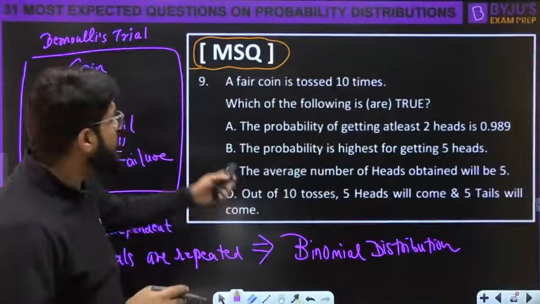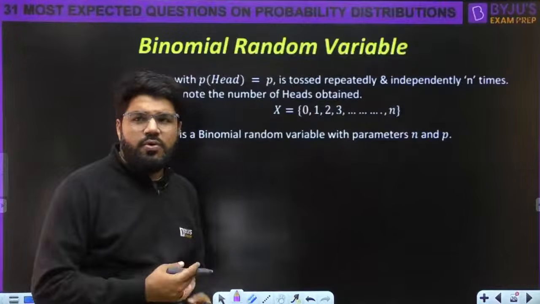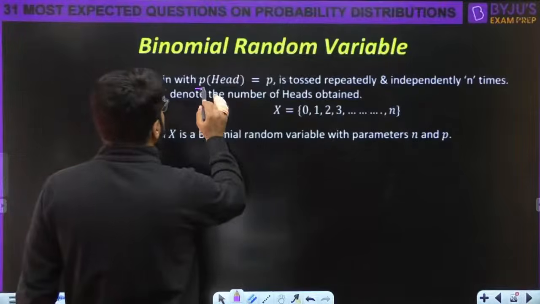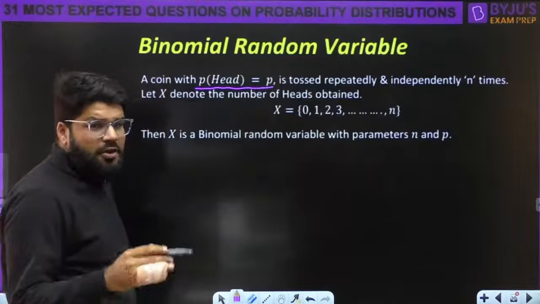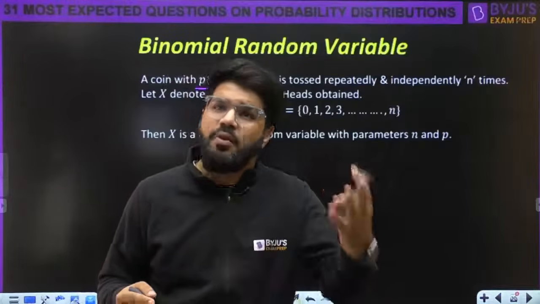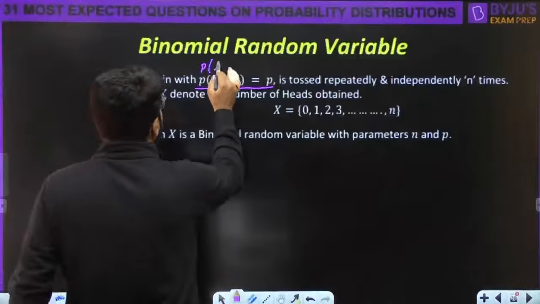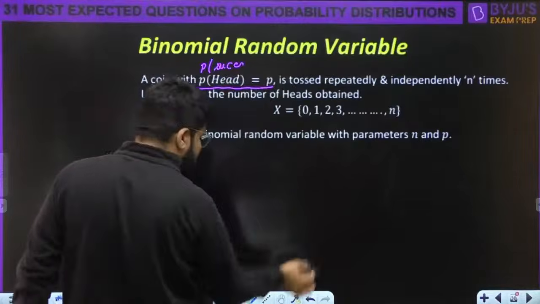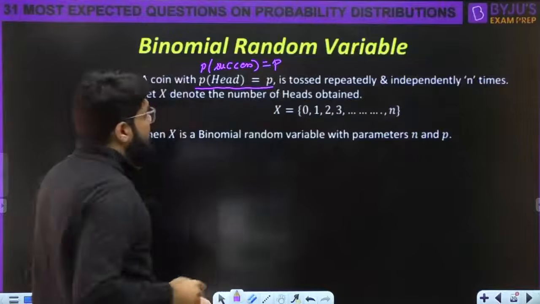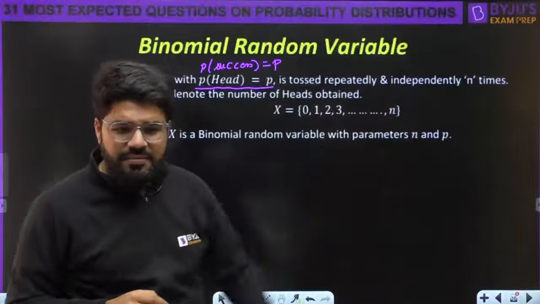I will take the others also. Have a look into this first of all. Let's look into the brief theory and then we will go to the calculations of the previous question. So a coin with the probability of head equal to p. See, the probability of head is normally 1/2, we all know. But I'm telling you, the questions can be more than coins also. So let us take the probability of head, which here means the probability of success, equal to p. It is tossed repeatedly and independently n times.